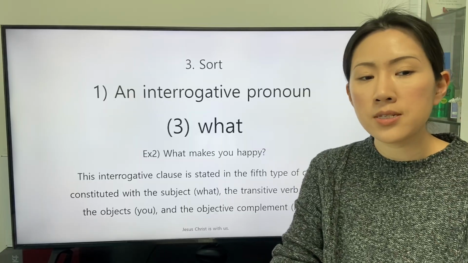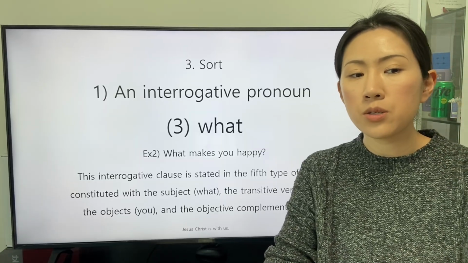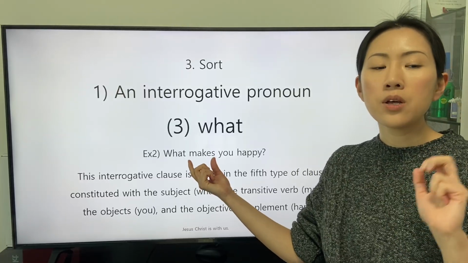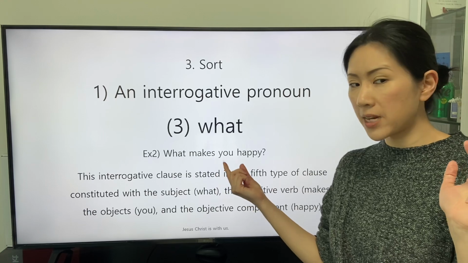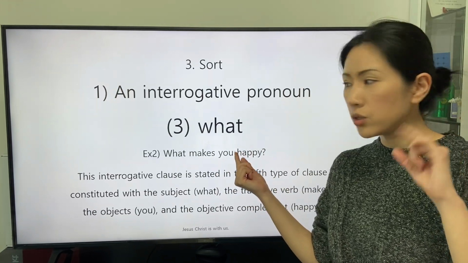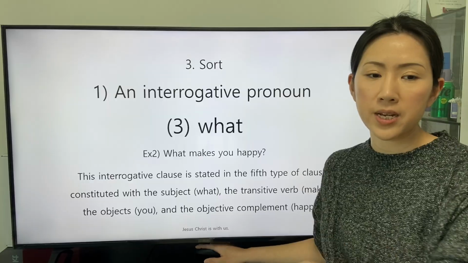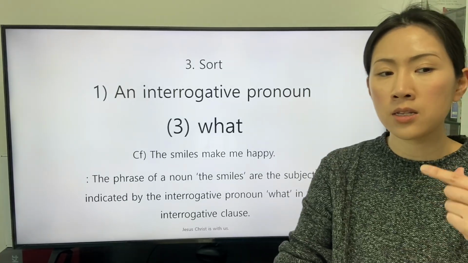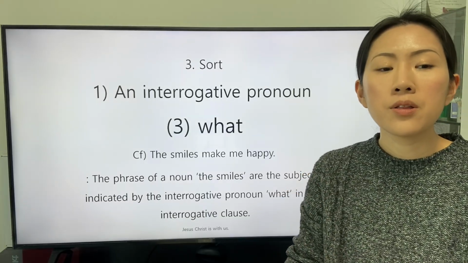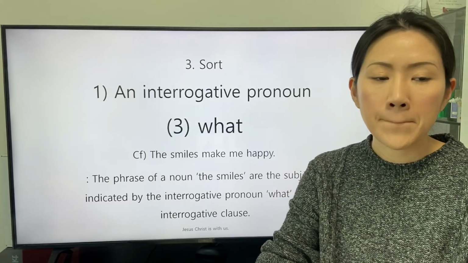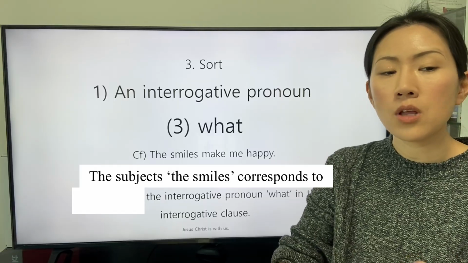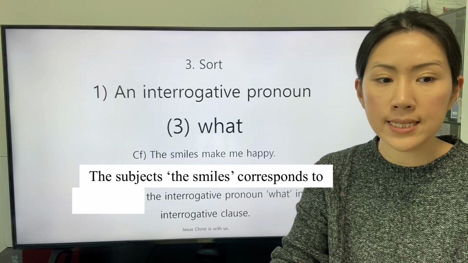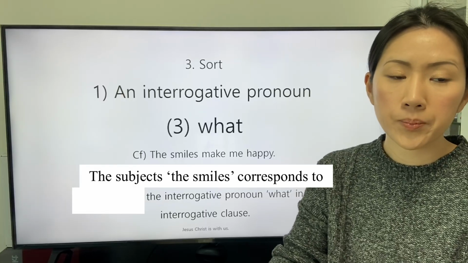This interrogative clause is stated in the 5th type of clause, constituted with the subject what, the transitive verb makes, the object you and the objective complement happy to describe the condition of the object. One of the responses is stated in the conference: the smiles make me happy. The smiles correspond to the interrogative pronoun what in the interrogative clause.